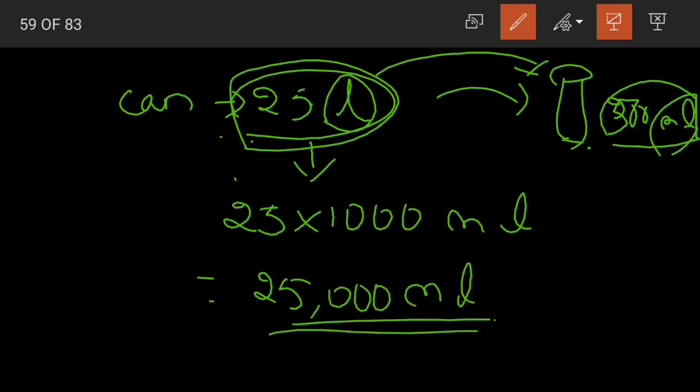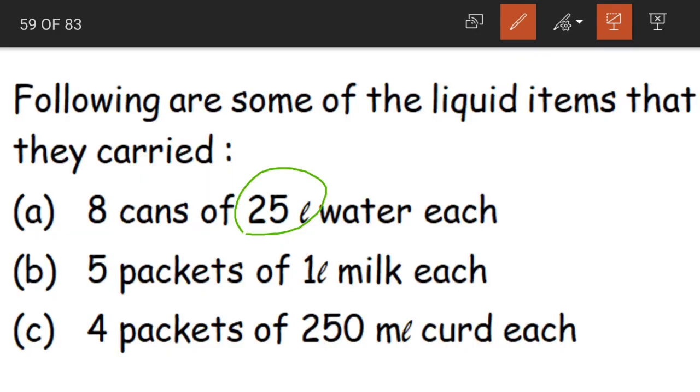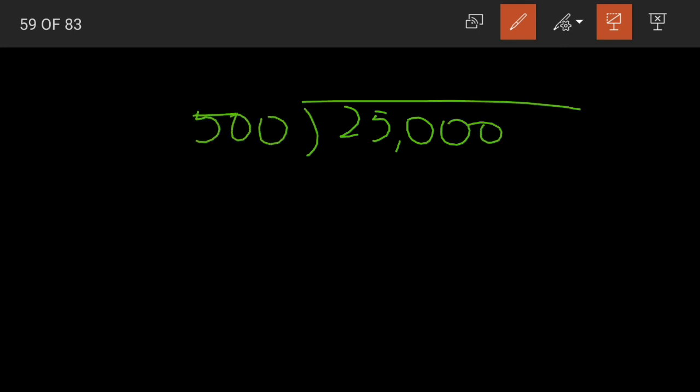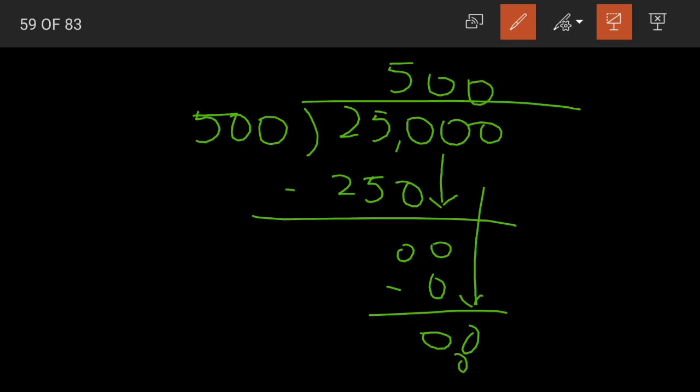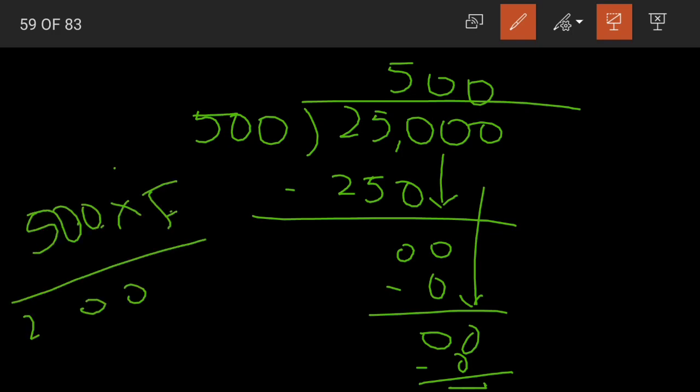That is equal to 25,000 milliliters, and this entire water is to be poured into bottles of what quantity? 500 ml each. So 25,000 divided by 500. 500, 5s are 250, 0 is remaining, 500 zeros are 0, again 0 brought down, 500 zeros are 0. 500 into 5. 5 zeros are 0, 5 5s are 25. Okay, sorry, here we have done a mistake.